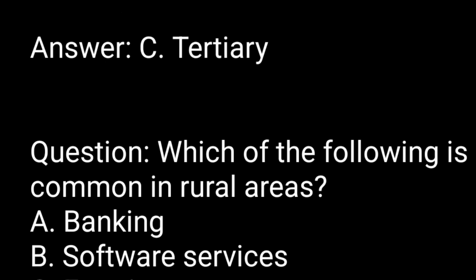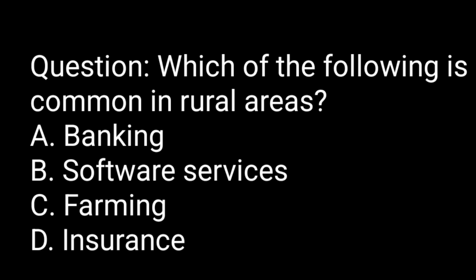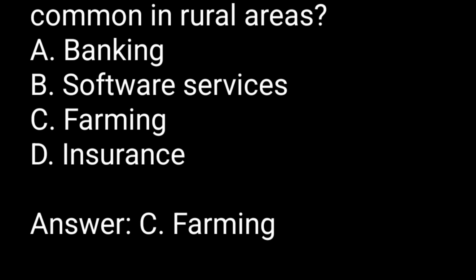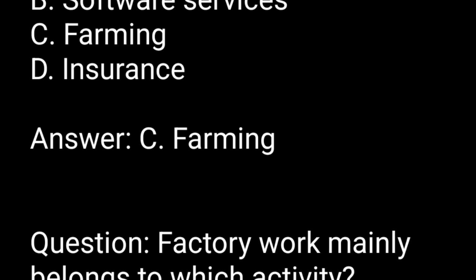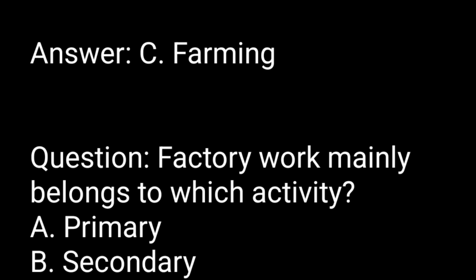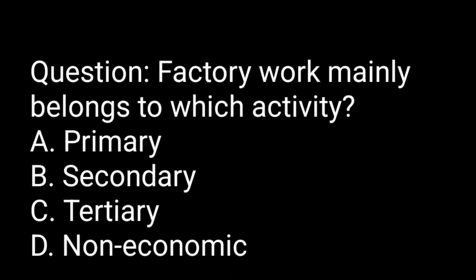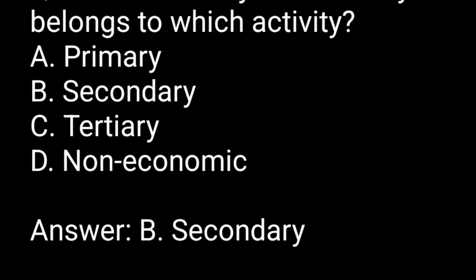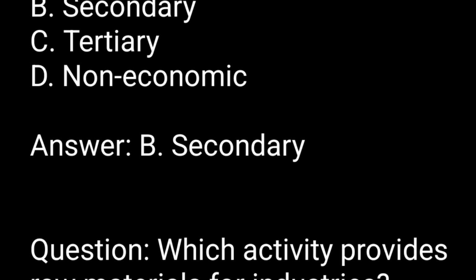Question. Which of the following is common in rural areas? A. Banking. B. Software services. C. Farming. D. Insurance. Answer. C. Farming. Question. Factory work mainly belongs to which activity? A. Primary. B. Secondary. C. Tertiary. D. Non-economic. Answer. B. Secondary.